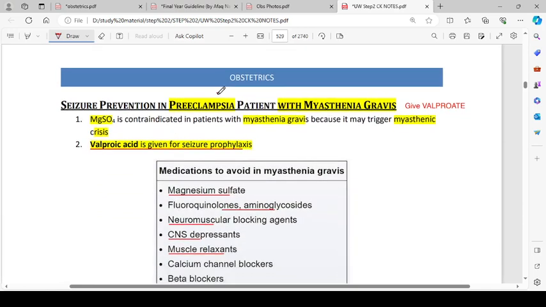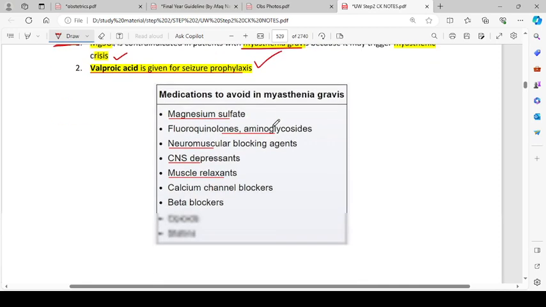Seizure prevention in a preeclampsia patient with myasthenia gravis. In these patients, we have to give valproate. Magnesium sulfate is contraindicated in a patient with myasthenia gravis because it may trigger a myasthenic crisis, because magnesium interferes with the calcium uptake in the cells. That will worsen the myasthenic episodes. So in these patients, we don't give magnesium sulfate like in all of the other patients with preeclampsia. In these patients, valproic acid is given for seizure prophylaxis.